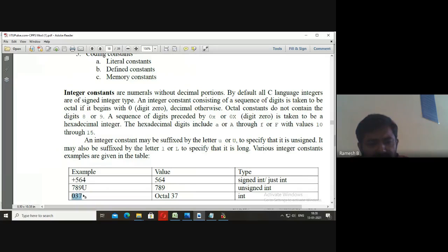If you take this example, 037, it is unsigned, as it does not have any minus or plus prefix. So integer constants are numerals without decimal points. We will not have any decimal portions.